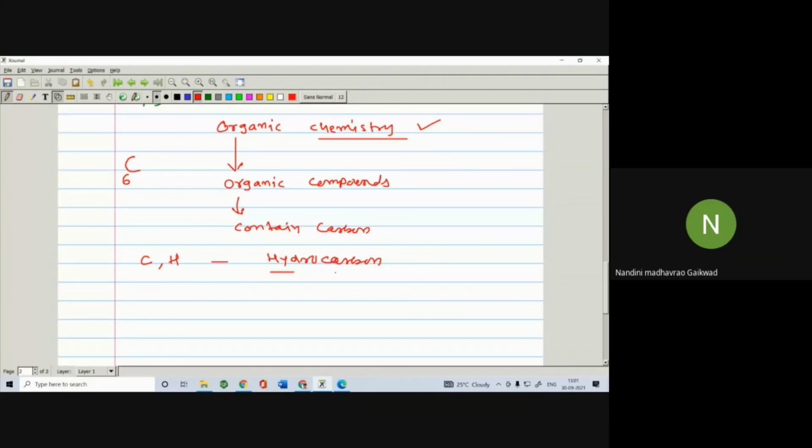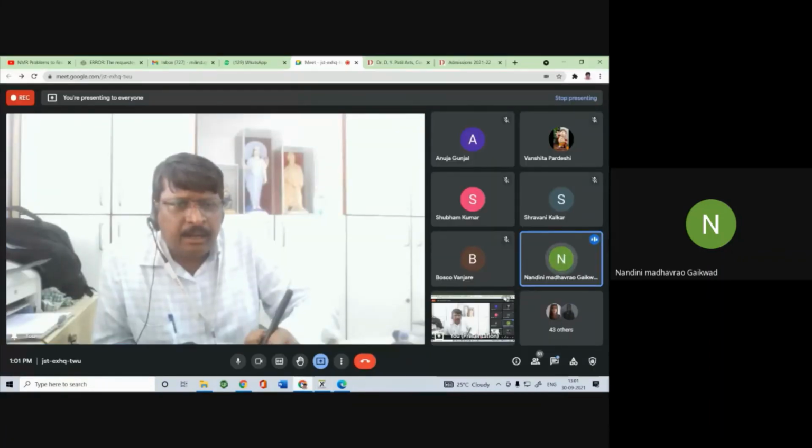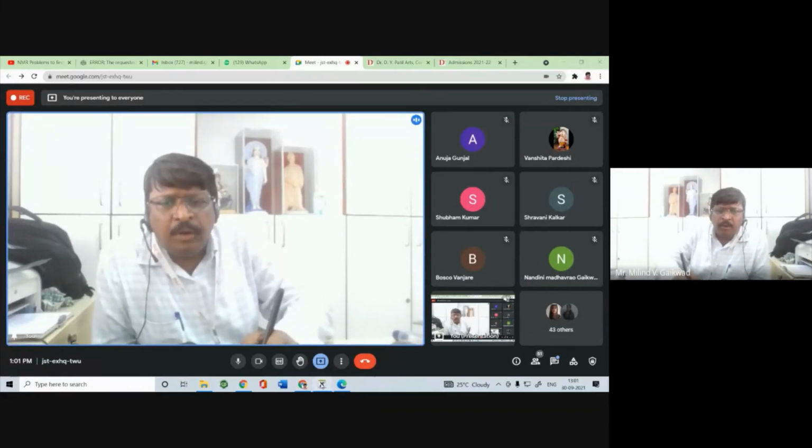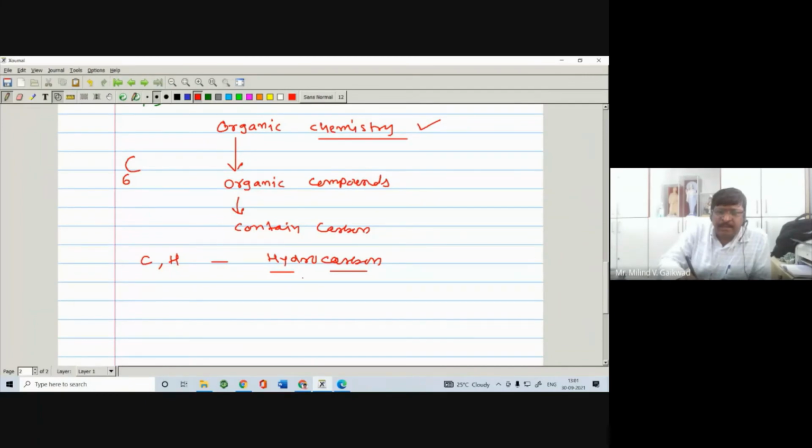A compound which is made up of carbon and hydrogen is called a hydrocarbon. Very good, Nandini. So the name itself tells that the compound which contains hydrogen and carbon is called a hydrocarbon, right?